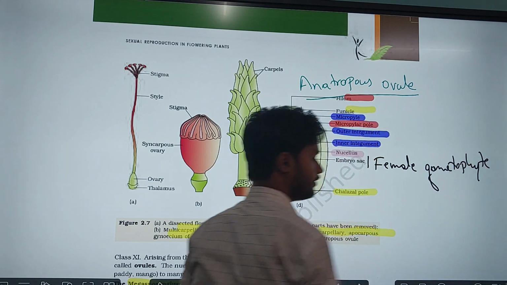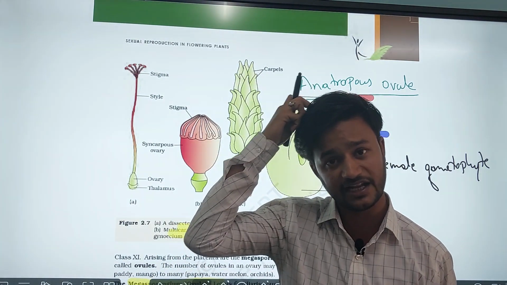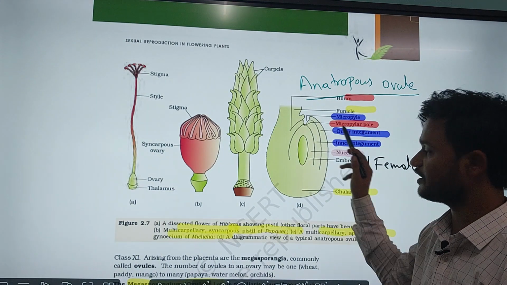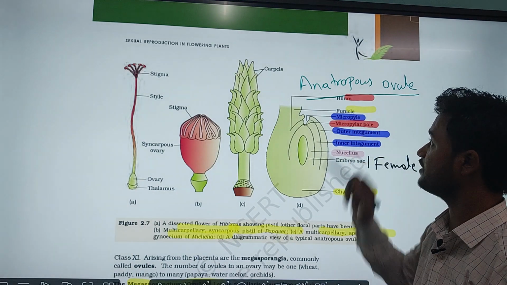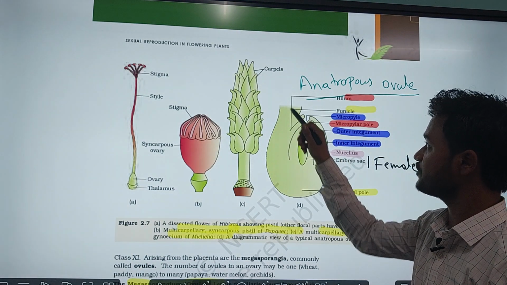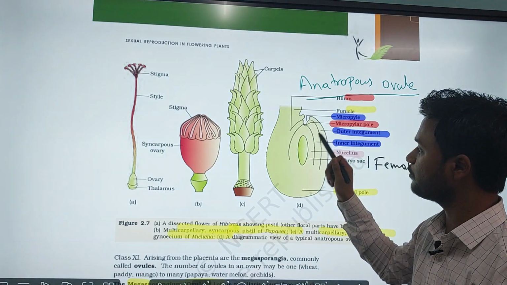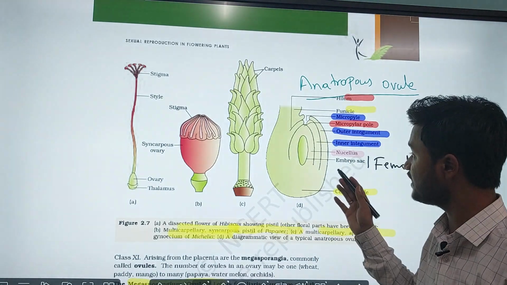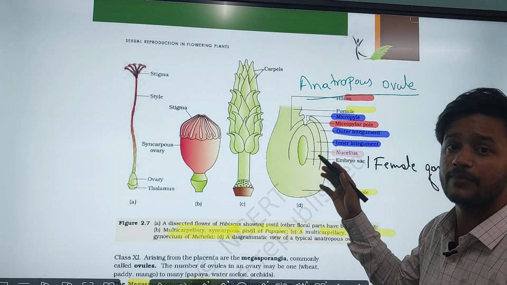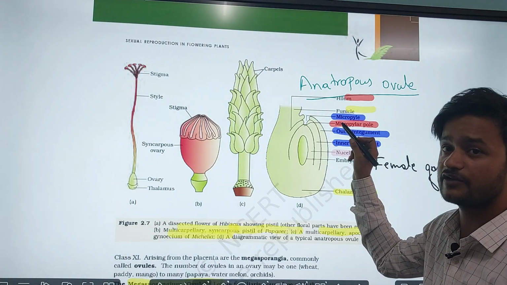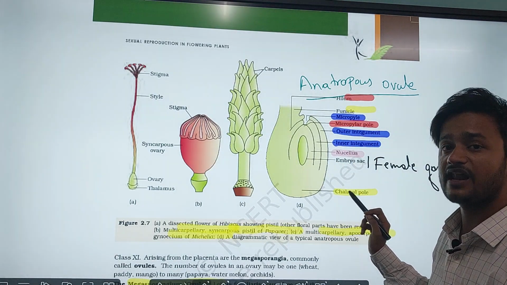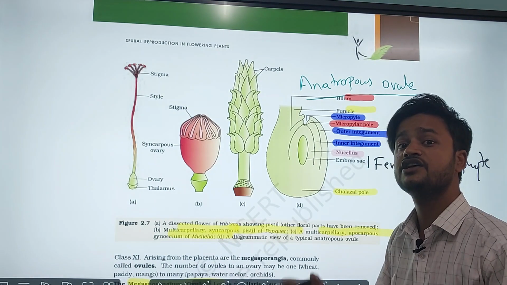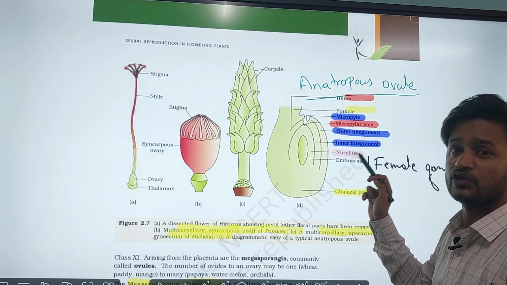So the ovule is attached to the cushion-like structure, the placenta, by means of the stalk called the funicle, which fuses with the ovule body through the junction called the hilum. The hilum is the junction between the funicle and the ovule body, which is protected by the envelopes called integuments, surrounding the nucellus. Except at the tip of the ovule there is an opening, called the micropylar opening. Opposite to the micropyle, the chalaza is present, and inside the integument there is a homogeneous mass of cells which store abundant food material, called the nucellus.